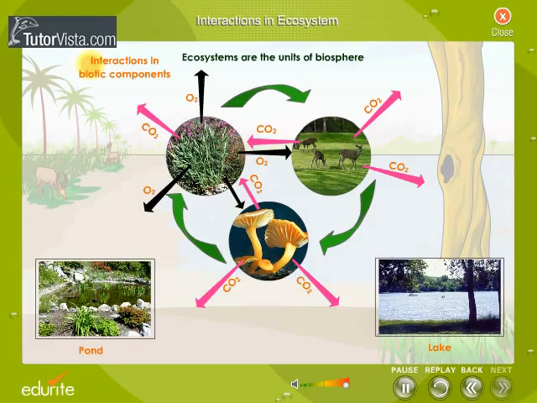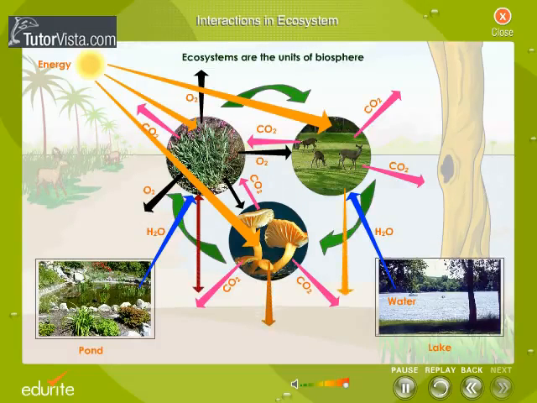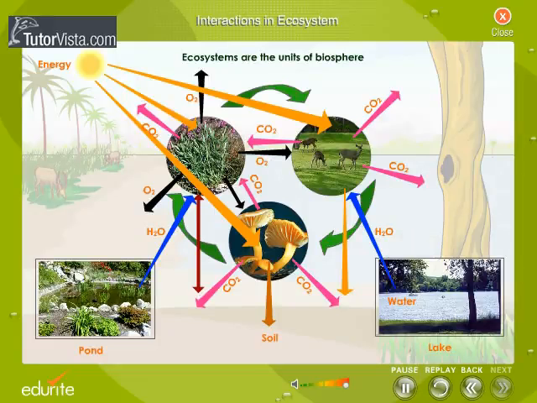How do the biotic components interact with abiotic components? This is very simple to understand. All living things need water, which they get from the environment. Plants use solar energy, which is the ultimate source of energy for all living things. Plants use minerals obtained from soil, and all living things add organic materials to soil on death and decay. Oxygen from plants and carbon dioxide from animals enter into the atmosphere. Thus, the list is quite long. These interactions lead to biogeochemical cycles.